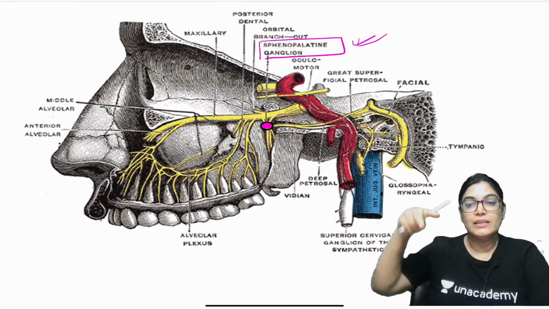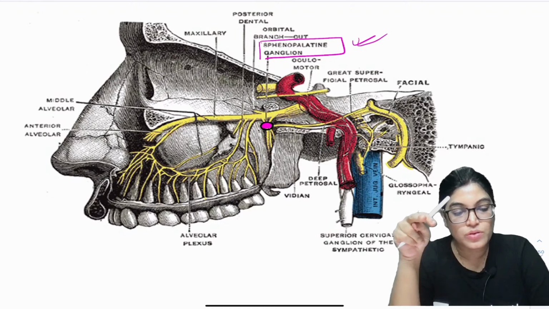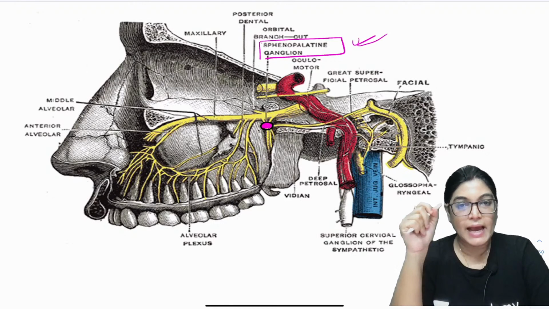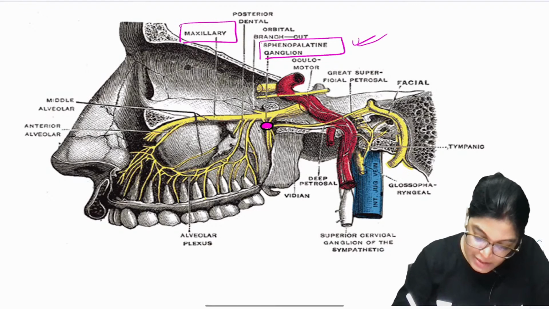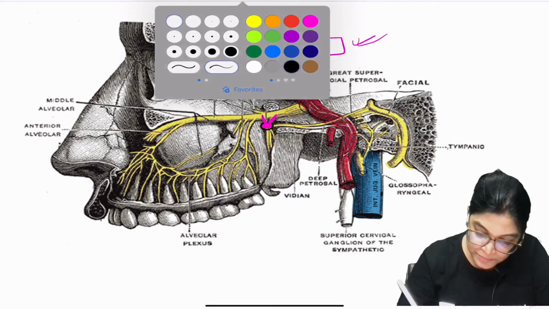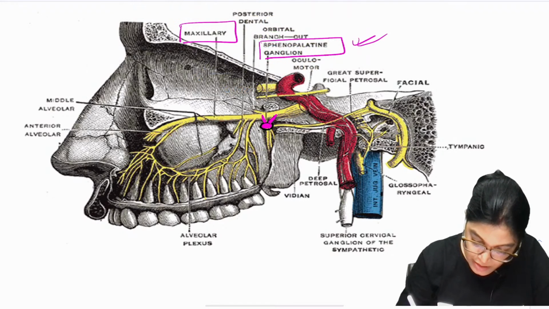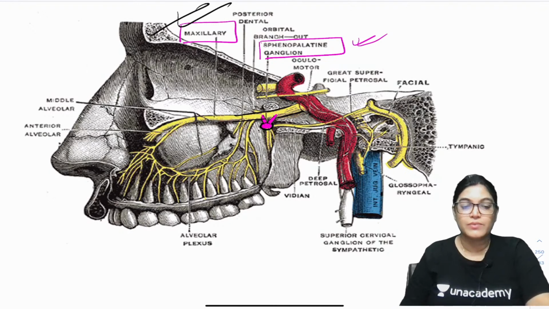You can see the two nerve roots which are lying above and holding it. They arise from the maxillary nerve, so the maxillary nerve is lying above.